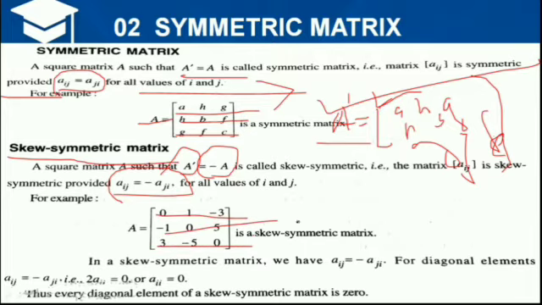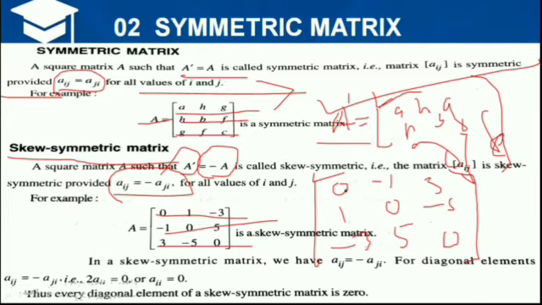If you find the transpose of this matrix, you will get [0 -1 3; 1 0 -5; -3 5 0]. Then, taking the negative sign out common, you will get it equal to minus A. This is called a skew symmetric matrix.